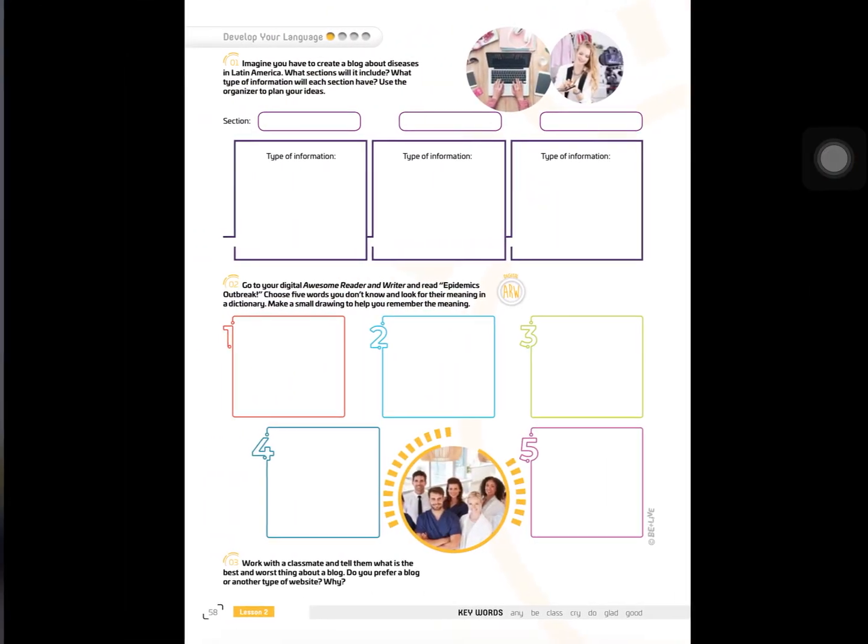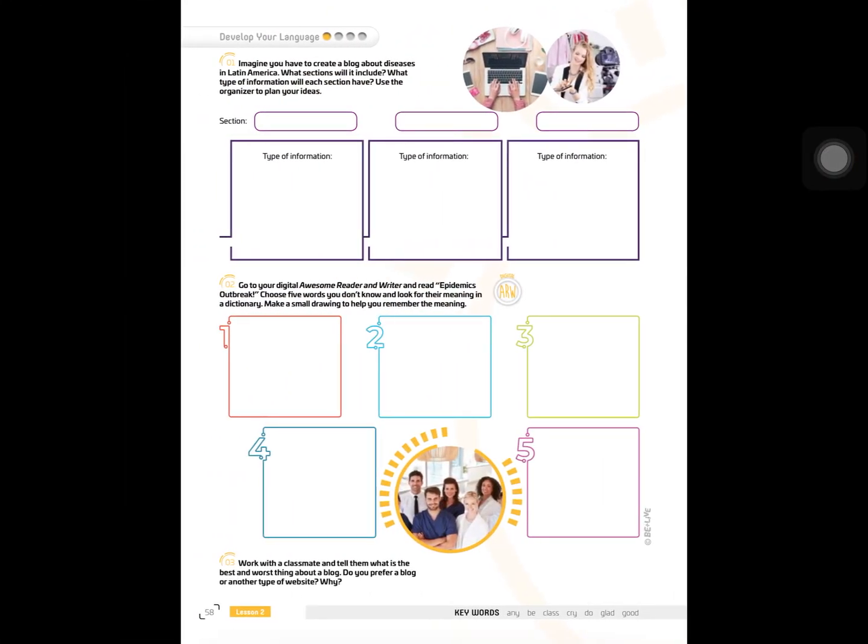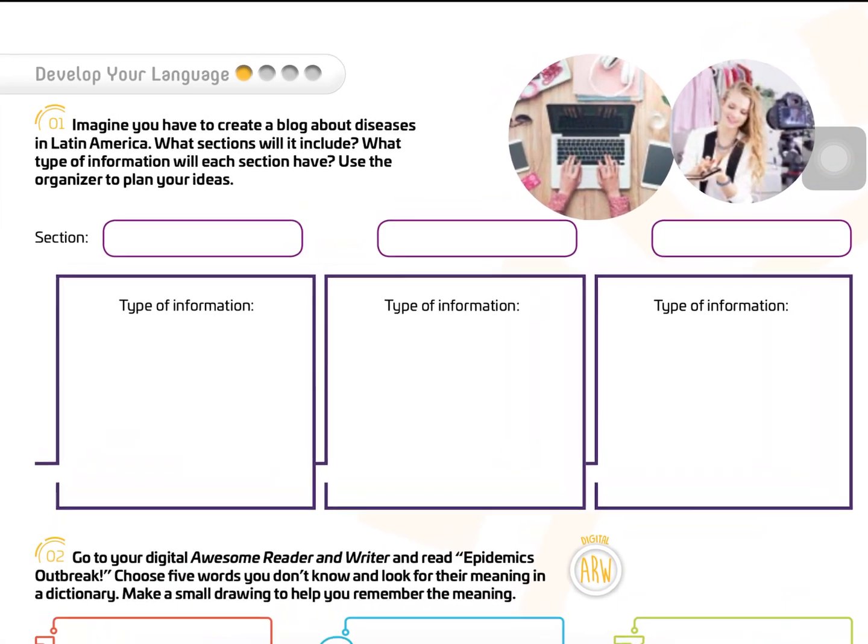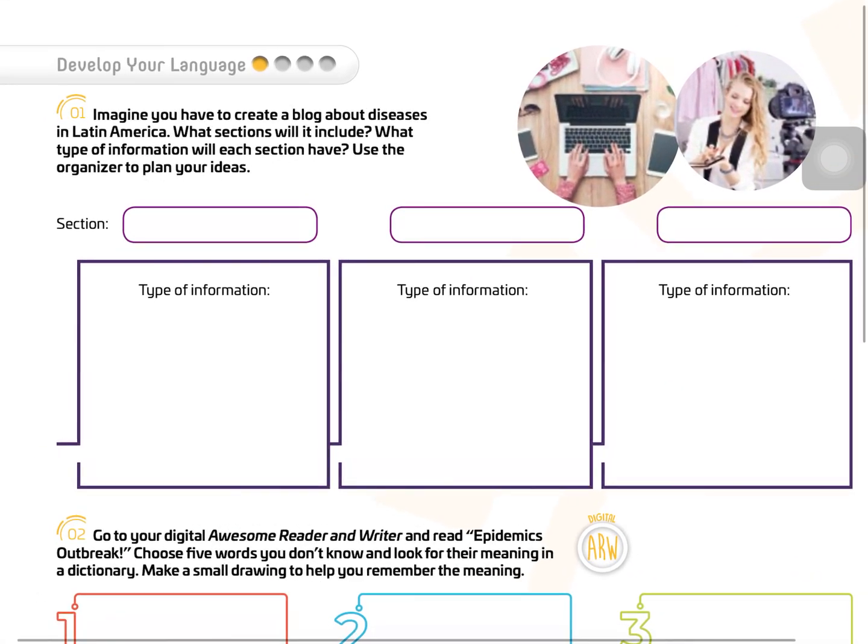Hello everybody, this is the third term and now we are going to start with week number 1. It goes from July 6th to July 10th and the year is 2020. Our objective is to discuss important events about diseases and epidemics using expressions related to advice.